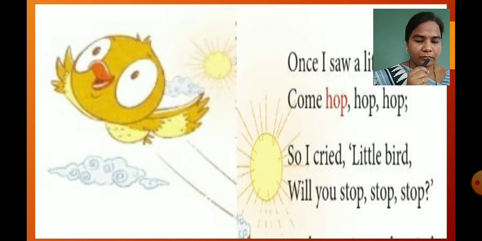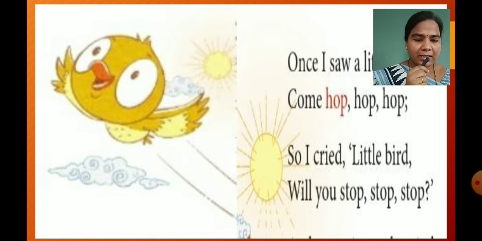I cried, little bird, will you stop, stop, stop? So after looking at this bird hopping, this boy cried. Cried means to call loudly or shout, will you stop, stop, stop?